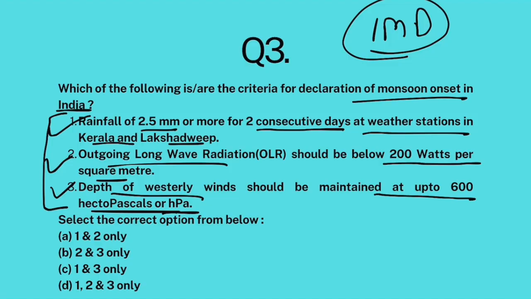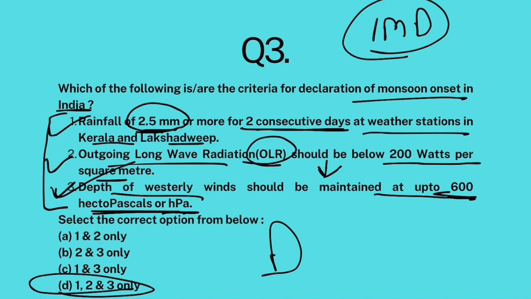If weather stations have reported more than 2.5 mm of rainfall for 2 consecutive days, monsoon has arrived. If outgoing long wave radiation is reduced, monsoon has arrived. If westerly winds have a depth of up to 600 hectopascals of atmospheric pressure at that point, then monsoon has arrived. So all statements are correct.